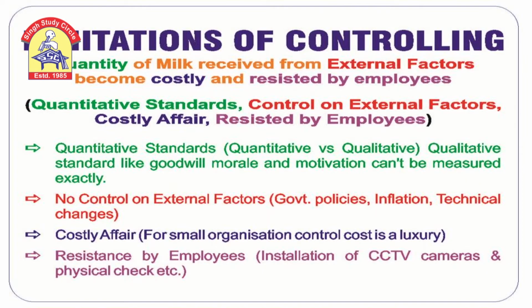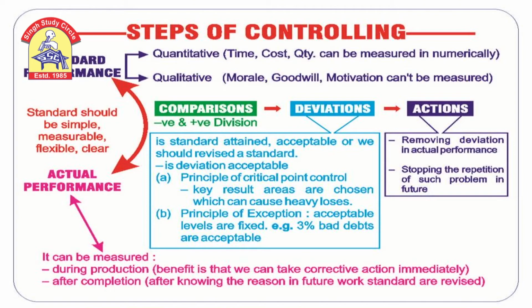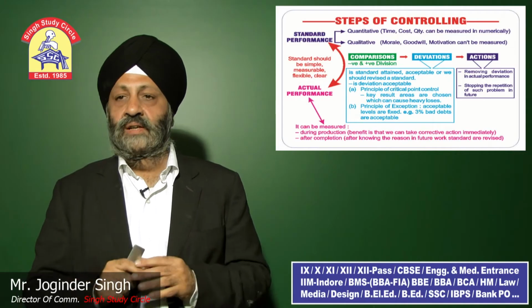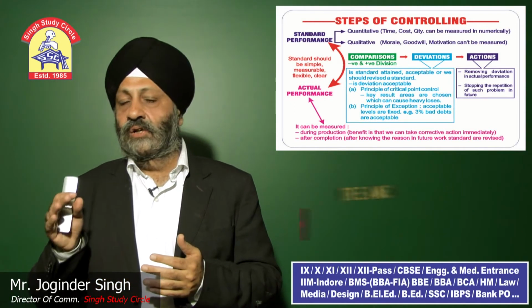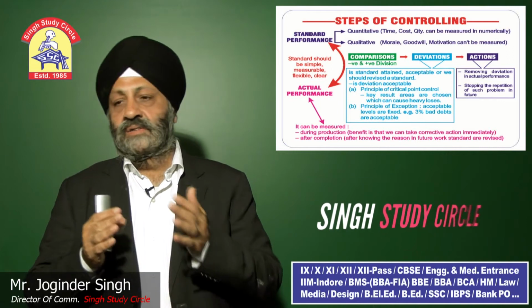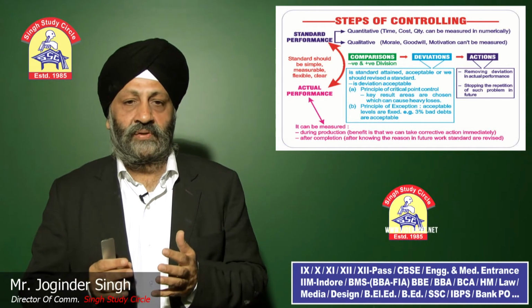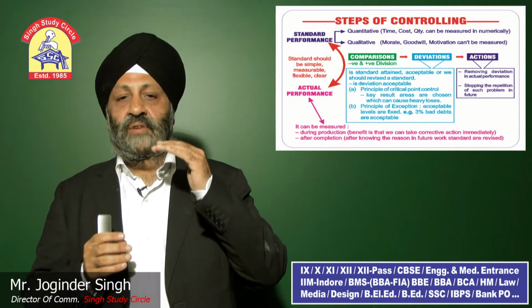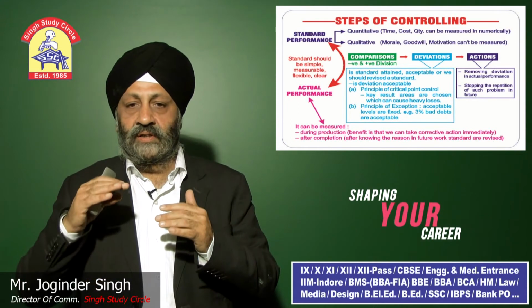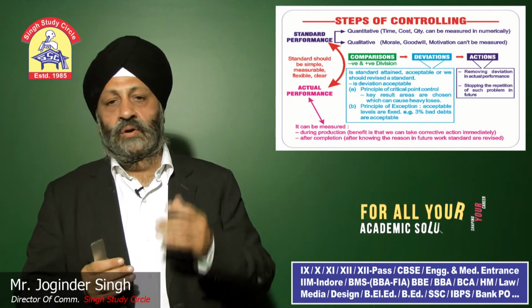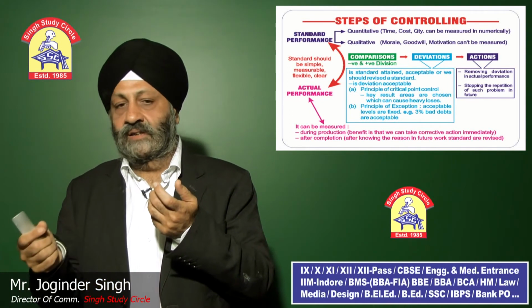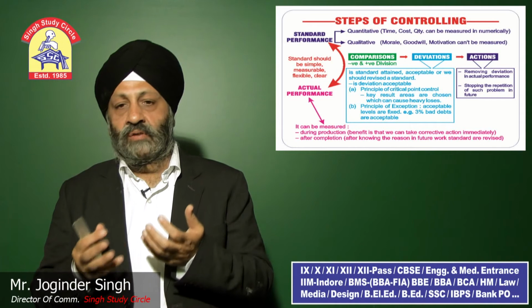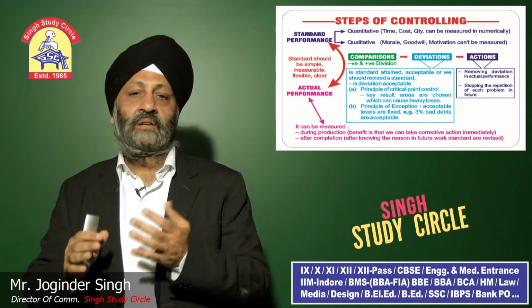Now come to what are the steps of controlling. So it is very simple. This topic will cover all the points. There is a standard performance and there is an actual performance. What is controlling? Comparison between standard performance and actual performance. Now the first point, what is the standard performance? It can be quantitative, it can be qualitative. Quantitative means which can be measured, like time, cost, etc. Qualitative means morale of the employees, goodwill and motivation, which cannot be measured.